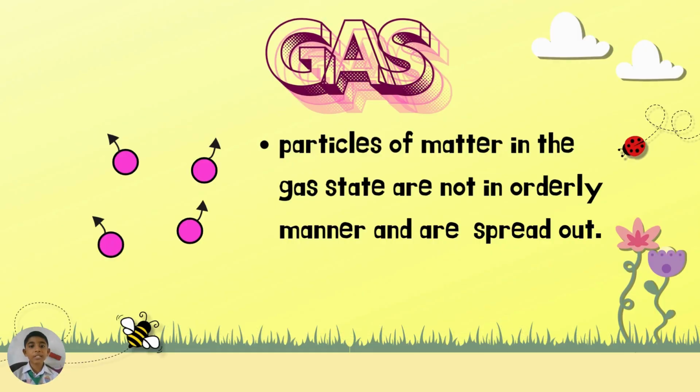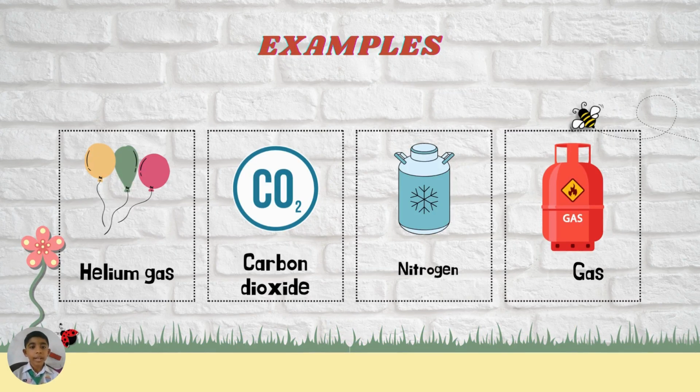Gas. Particles of matter in the gas state are not in an orderly manner and are spread out. Example: helium gas, carbon dioxide, nitrogen gas.